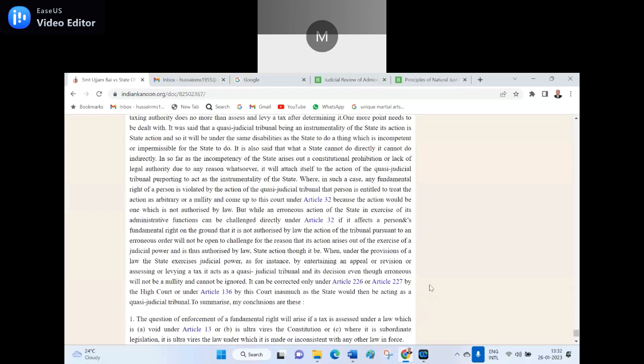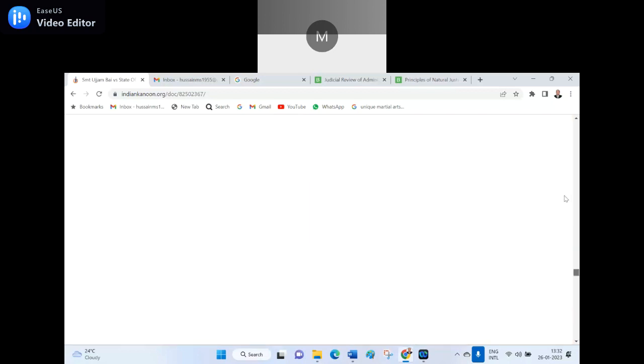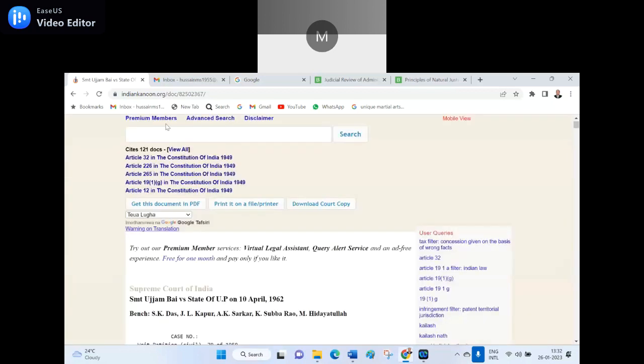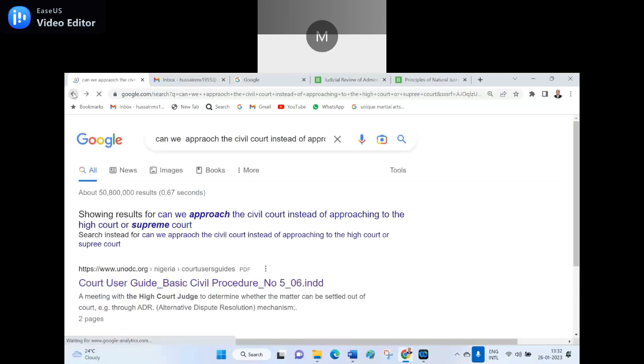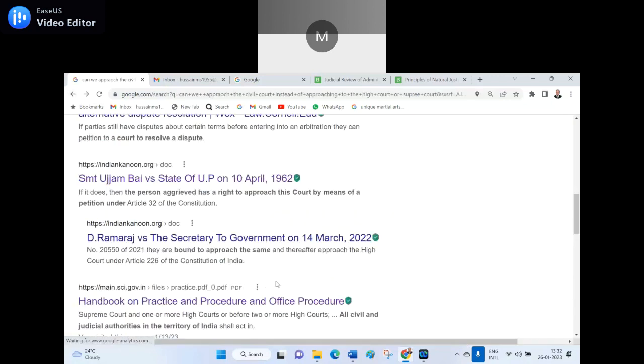So that is the whole idea behind people directly approaching the Supreme Court or the High Court instead of going to the lower court, because the lower court takes its own time. But when you want a ready-made answer, or a spot answer, you have to approach when fundamental rights are deprived or infringed. You can approach under Article 226 to the High Court and under Article 32 to the Supreme Court. Is it clear?